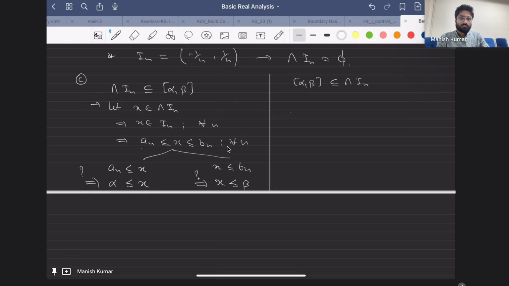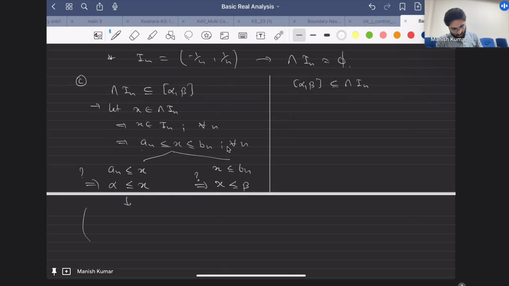Suppose alpha is greater than x. Then between x and alpha, since alpha is the supremum, anything less than alpha will be some number. Exactly, so you just use the definition of supremum, and that would contradict the fact that alpha is a supremum. So if you want, I can say it in one line. Alpha greater than x, and you know that alpha is the supremum.